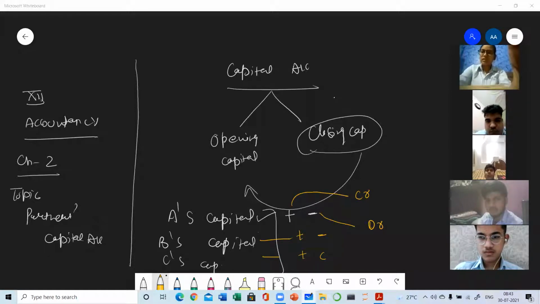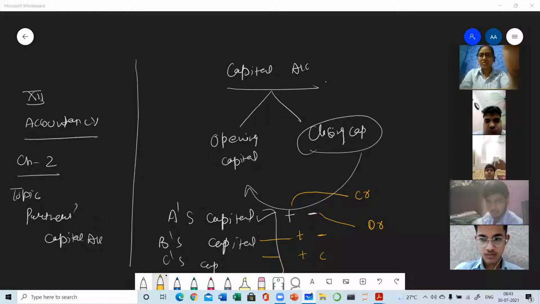Okay, so I am unmuting. You can raise your hand. Yes, very good. I am getting answers in the chat box. Very good. Ajay Bhatia, salary and commission. Ambika, interest on capital, partners' commission. Very good.